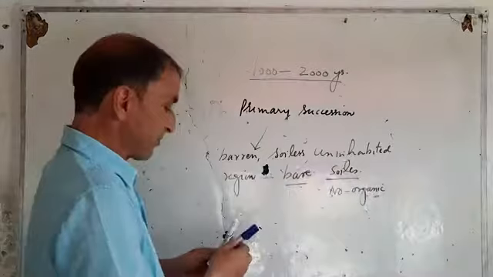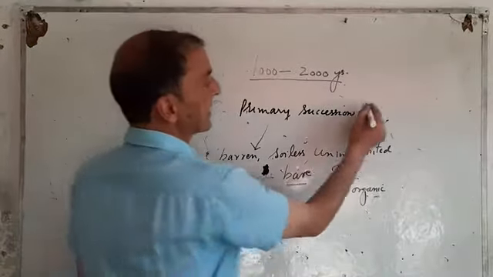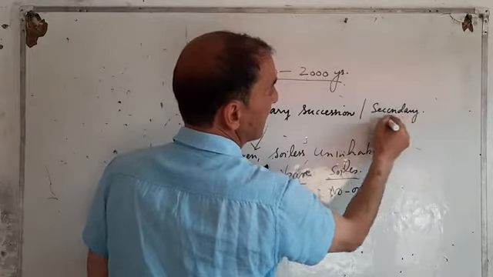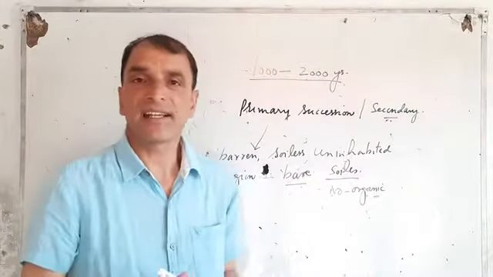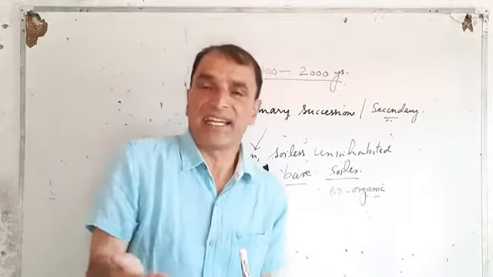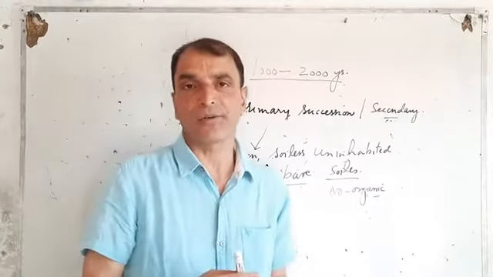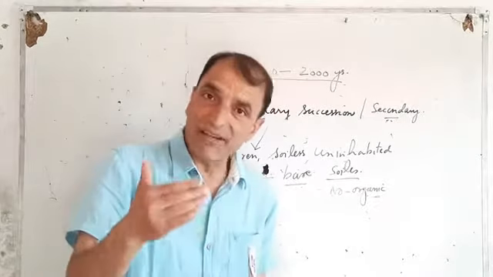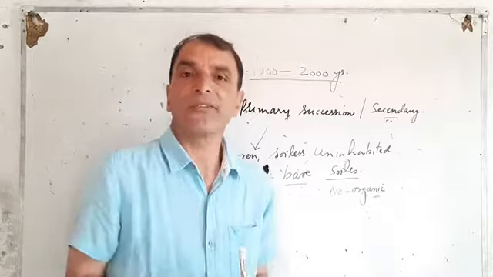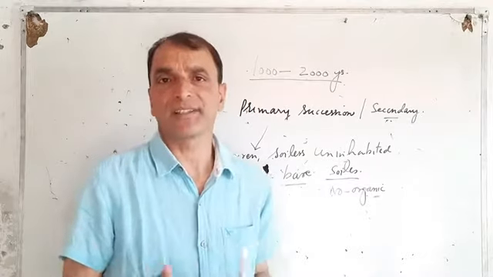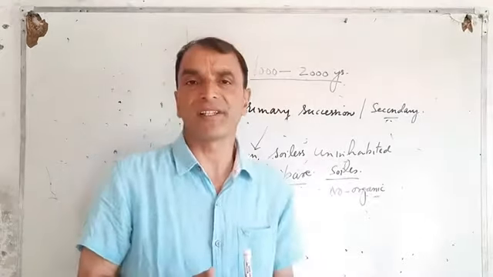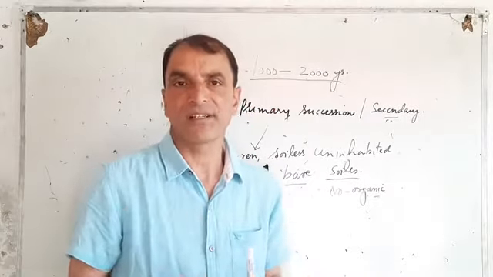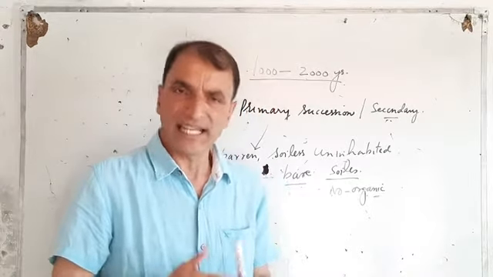Now, let's compare this primary succession with secondary succession. Secondary succession takes place on an area, उस जगह पे ये secondary succession होता है, which was earlier inhabited. Previously it was having plants or animals, but somehow it was disturbed by calamities like volcanic eruption, floods, earthquake. It has soil.